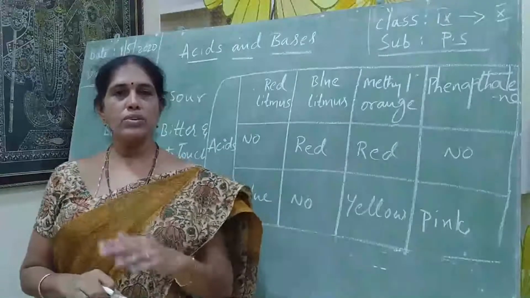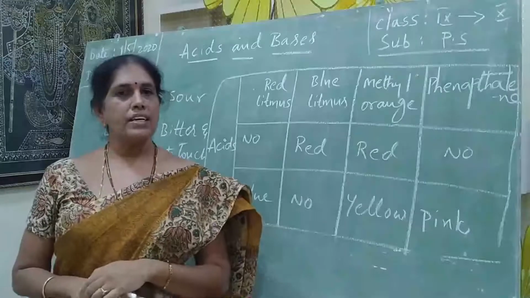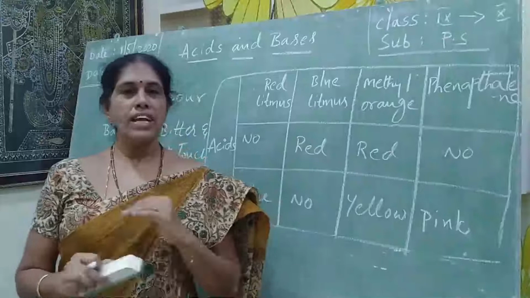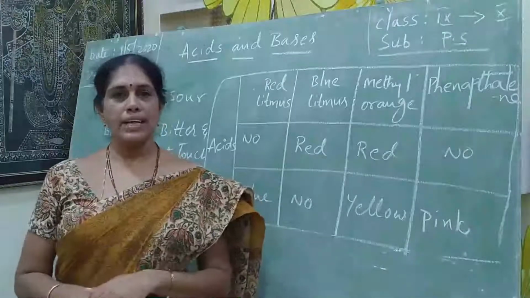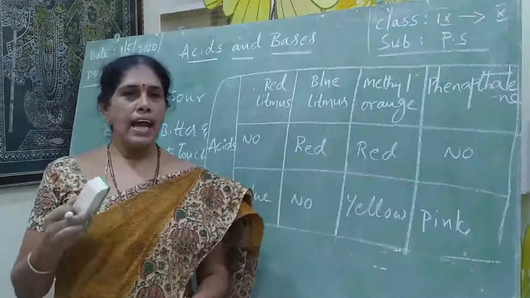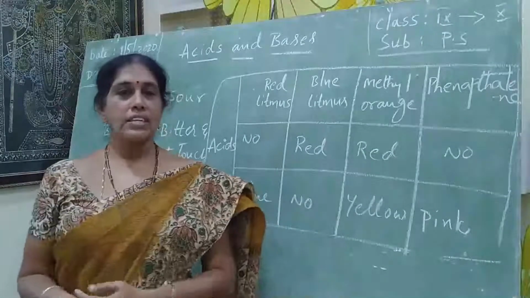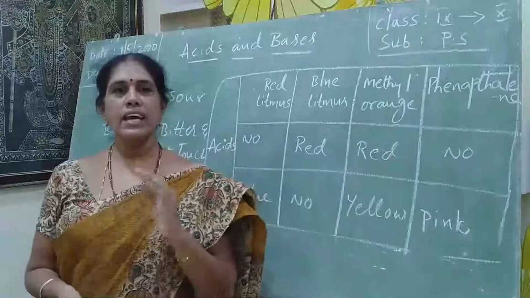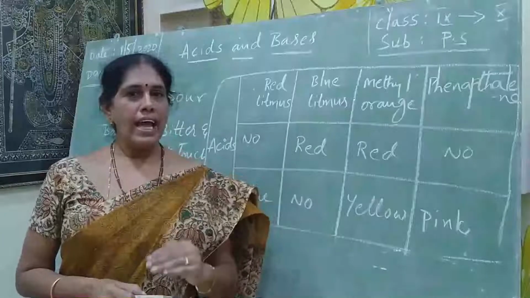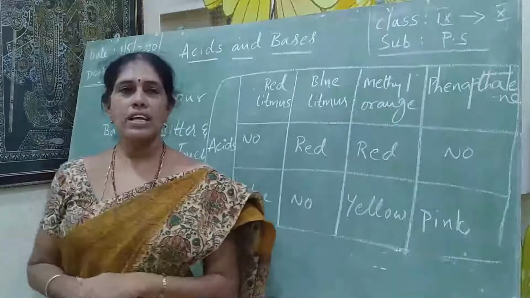Okay students, what is this activity? Coming to the chemical properties of acids, when acids react with metals, that is the chemical reaction. What will form? When acids react with a metal, they liberate hydrogen gas. This we have to prove. This is the activity. The aim of the activity is: when acids react with metals, hydrogen gas is liberated.